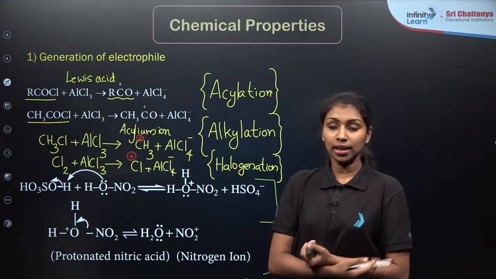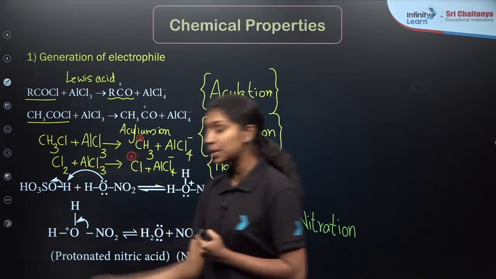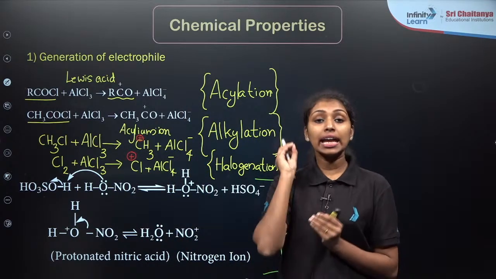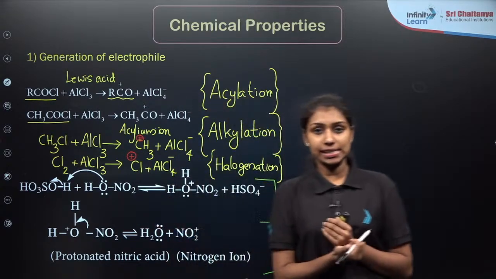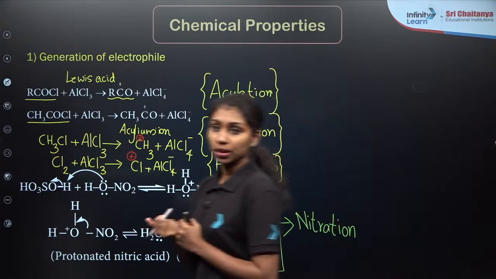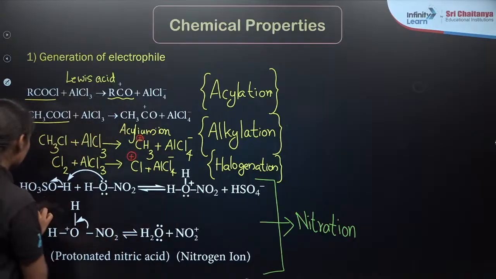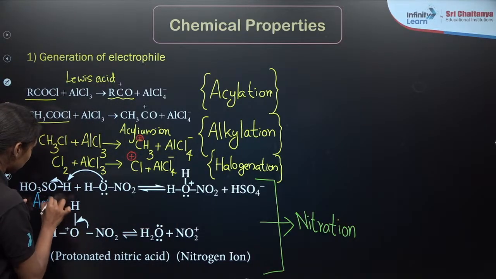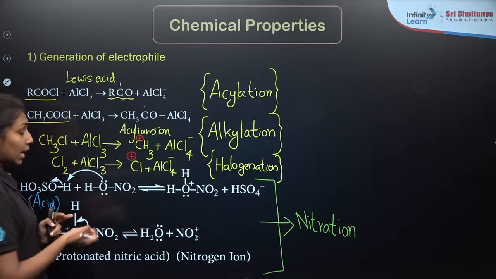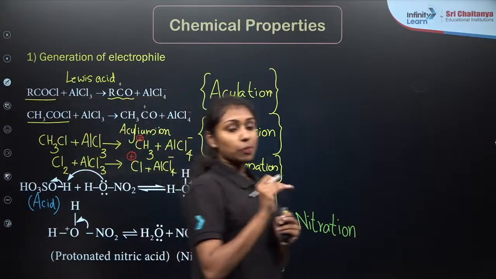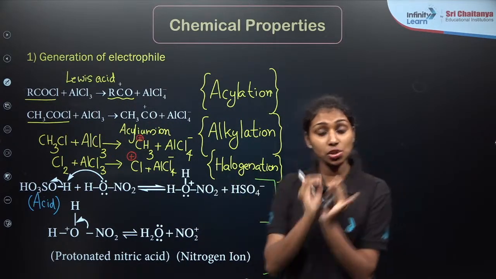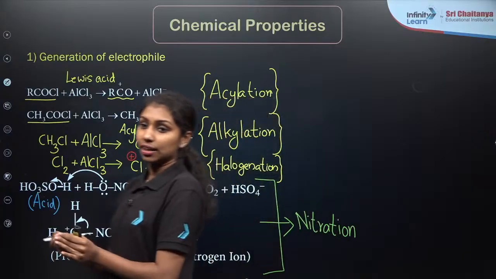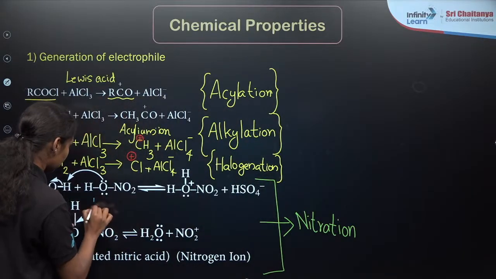sulfuric acid, right? The hydrogen atom is released from the sulfuric acid, which means that in the nitration reaction, H2SO4 acts as an acid. Acid means H plus donor. So here, H2SO4 acts as an acid. Then what about the HNO3? The H plus released from the H2SO4 gets accepted by the HNO3 molecule, so HNO3 acts as a base here, an H plus acceptor.